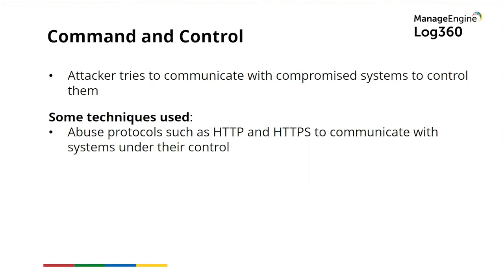Protocols such as HTTP and HTTPS are very commonly used, and we all use them. HTTP packets have many fields and headers in which data can be concealed. An adversary may abuse these protocols to communicate with systems under their control within a victim network while also mimicking normal expected traffic. So that's how command and control works.